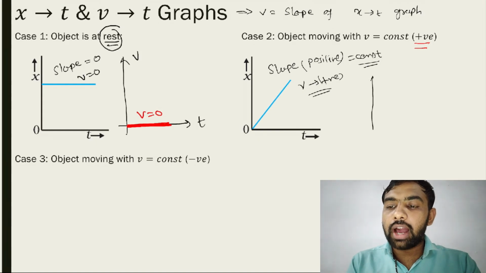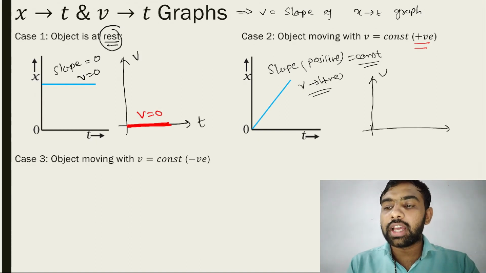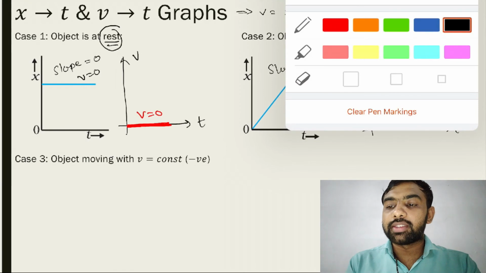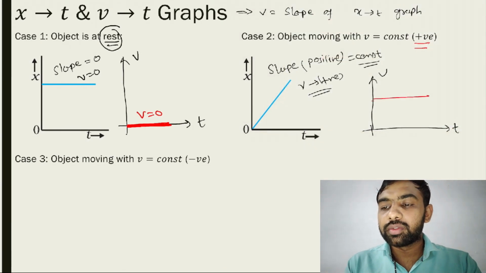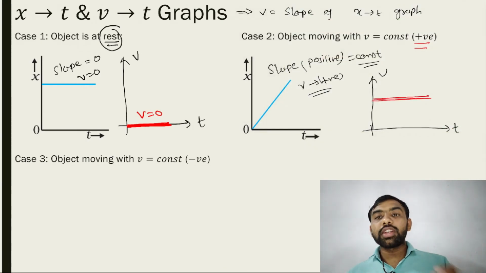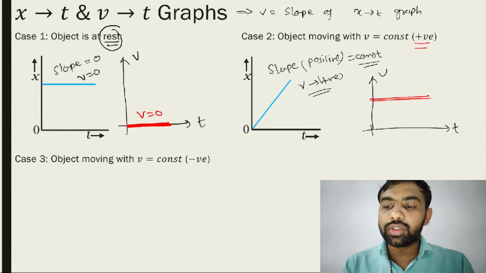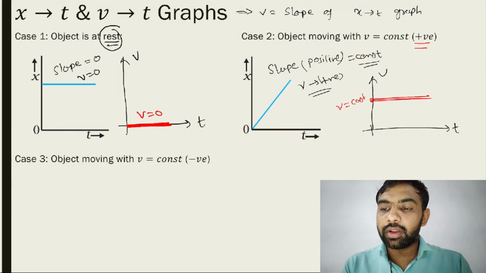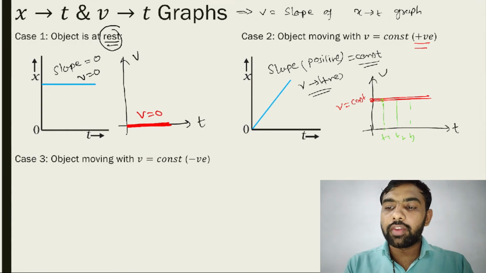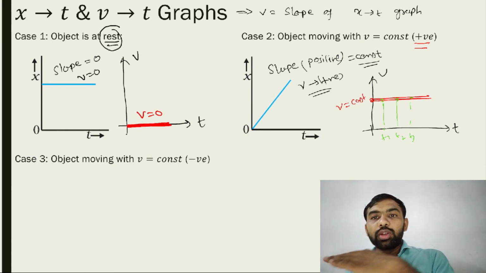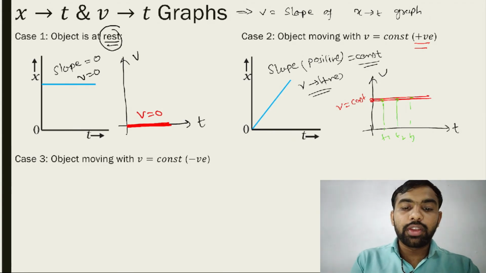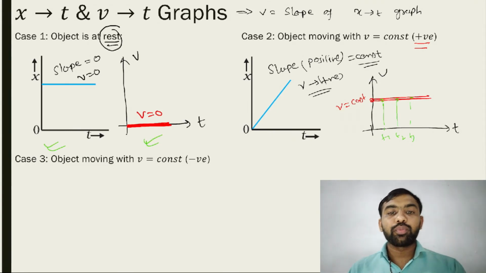It means if you draw the graph of velocity versus time, then you get this type of answer, any positive constant. See, velocity does not change with time. See, it's constant. v is equal to constant. If you consider this graph, see, velocity does not change with time. See, at t1, t2, t3, at all those times velocity is the same. So that's a horizontal line.